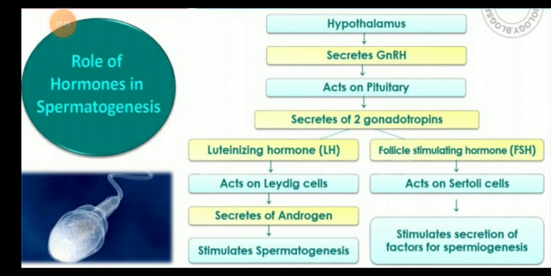Children, the main function of the luteinizing hormone is to act on the Leydig cells, and the Leydig cells stimulate the secretion of androgens, which stimulate the process of spermatogenesis in the male. And the follicle stimulating hormone acts on the Sertoli cells, which stimulates the secretion of factors for spermiogenesis.